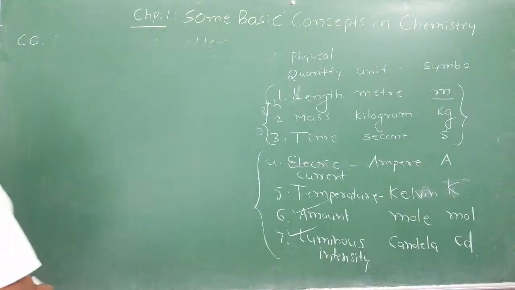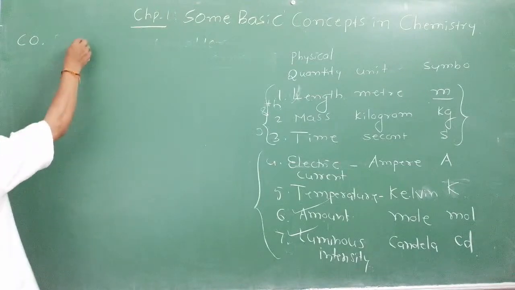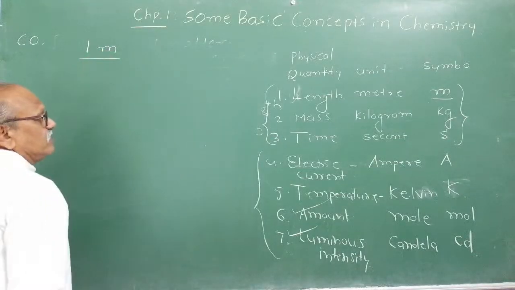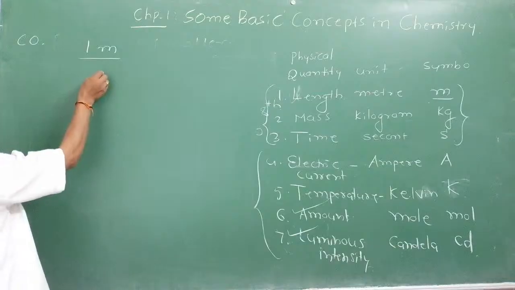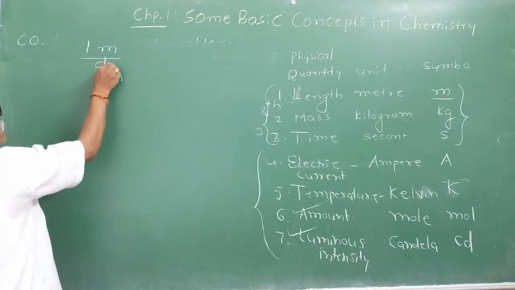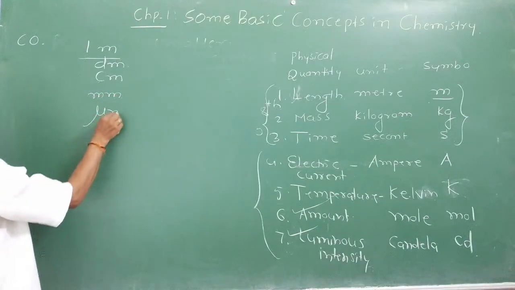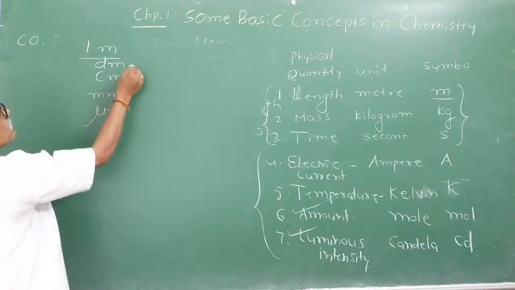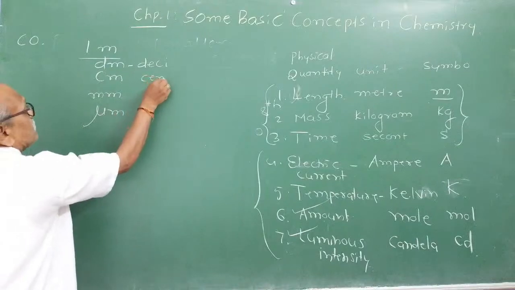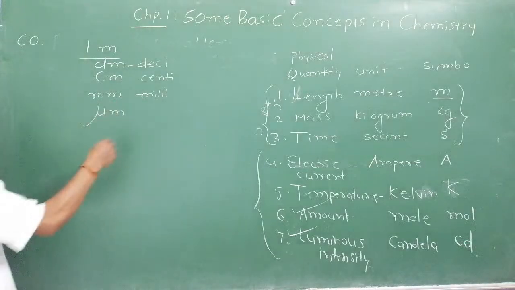Look here. Generally, length is measured in meter, right? One meter is a bigger unit. Smaller units we use in daily life are centimeter, then dm, and mm, and micrometer. Observe, this is called deci. Centi, deci, milli are nothing but negative powers of base 10, smaller units.